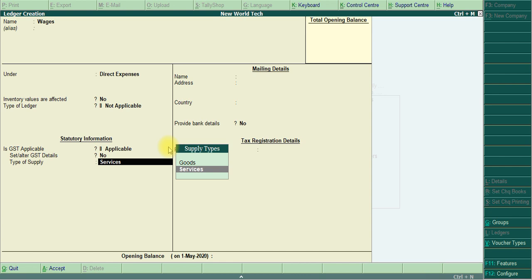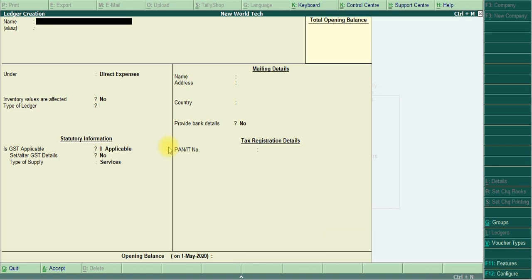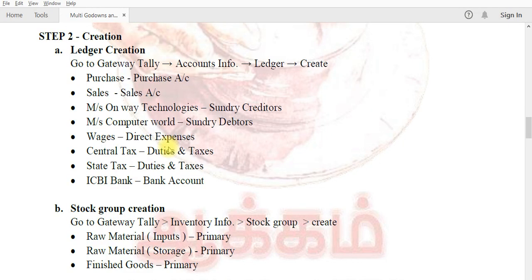Type of supply is not goods, it is a service. Nominally I select it; it does not affect our transaction, so it's not a problem. Or you can give GST applicable as not applicable. Is it easy? Then the tax ledgers, central tax and state tax.